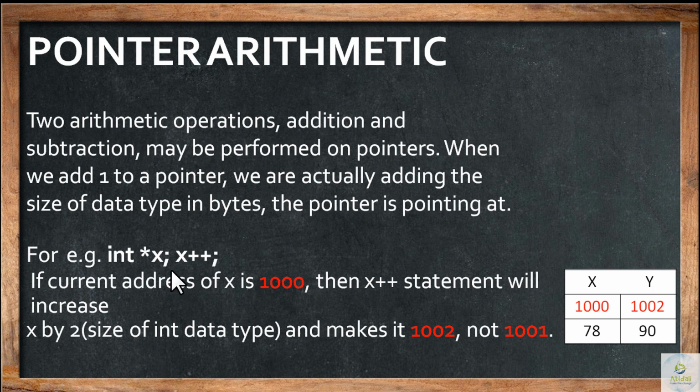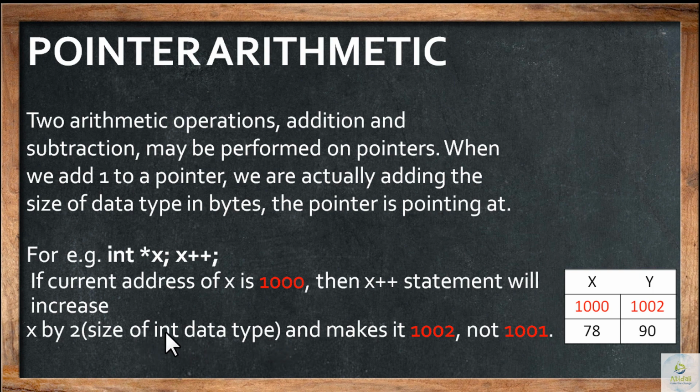Okay. So, on x, I will have an operation called x plus plus. On whom am I performing the operation plus plus? Okay, add by 1, that is, increase by 1 on a pointer. Keep this in mind. It's not a normal variable. It's a pointer on which I am going to perform this operation. So, if the address of x is 1000, then the x plus plus statement will increase x by 2, that is nothing but the size of int in bytes.